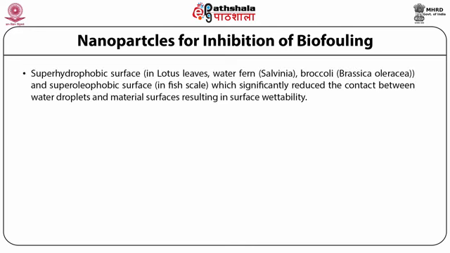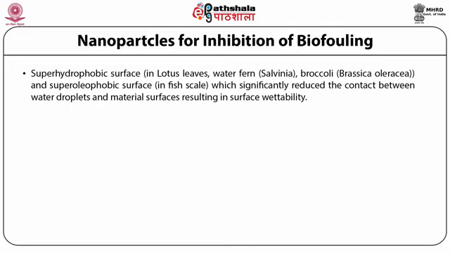Now, the superhydrophobic surface of the lotus leaf, the water fern Salvinia and broccoli, that is Brassica oleracea, and the superoleophobic surface, which is in the fish scale which possesses a natural surface called super oleophobic surface. It significantly reduces the contact between water droplets and the material surface, resulting in the surface wettability.